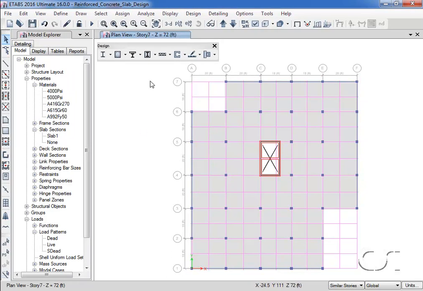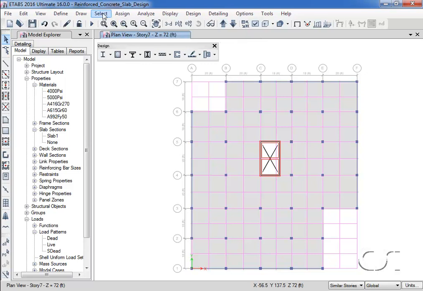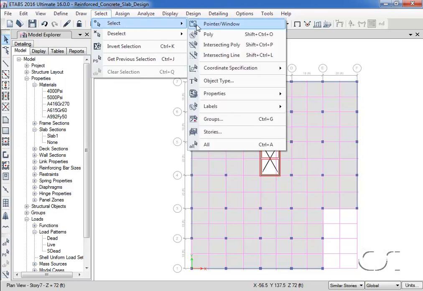Remember that we added the design strips to Story 7 only. If we skip down a level, note that no design strips are shown on Story 6. We can easily add the same design strips to all of the similar floors by using the Select by Object Type command.